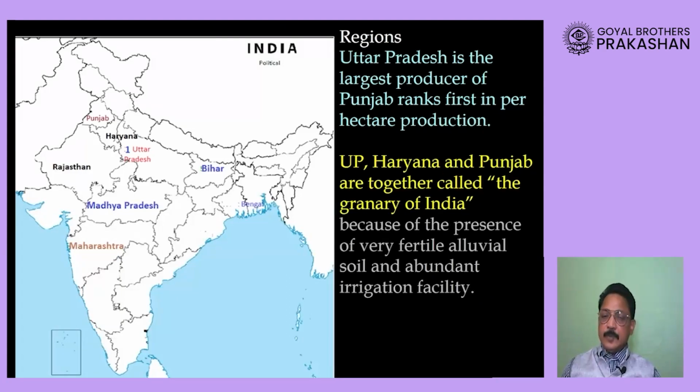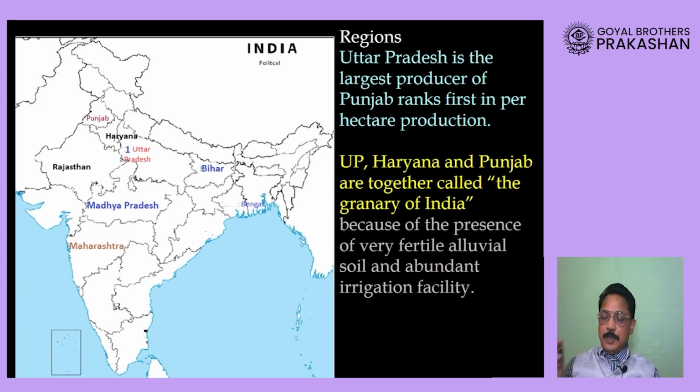Then where do we find its large scale production? Please remember, Uttar Pradesh has two very important rivers flowing in it, river Ganga and river Yamuna, and there are many tributaries, so there is abundant water available, a lot of irrigation available.